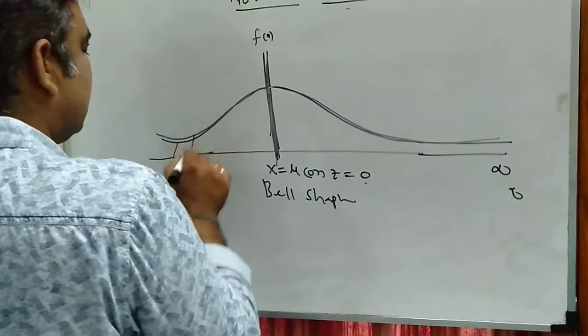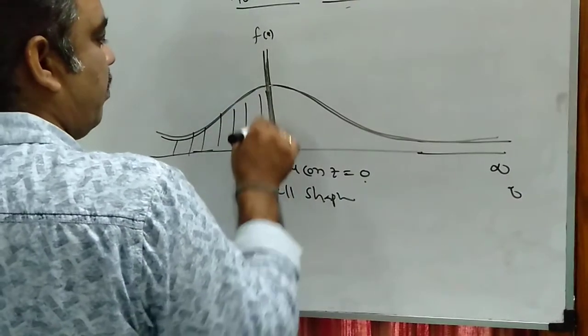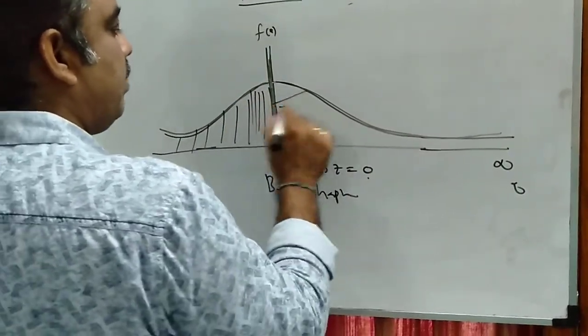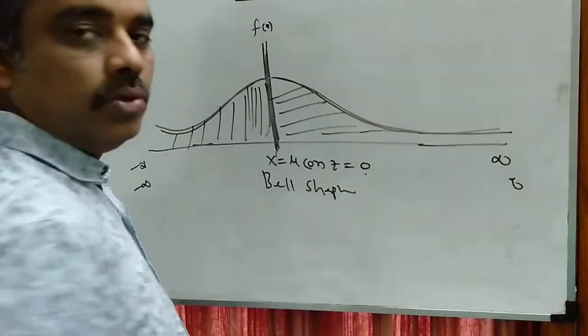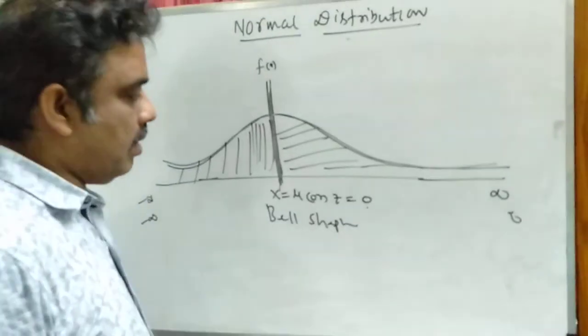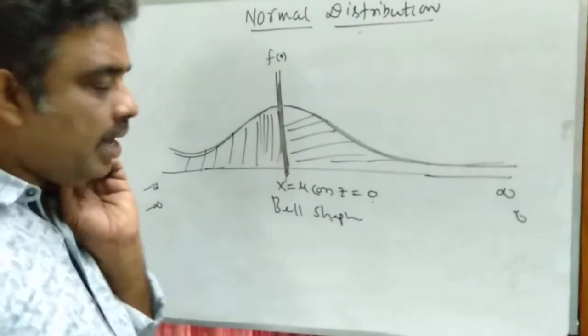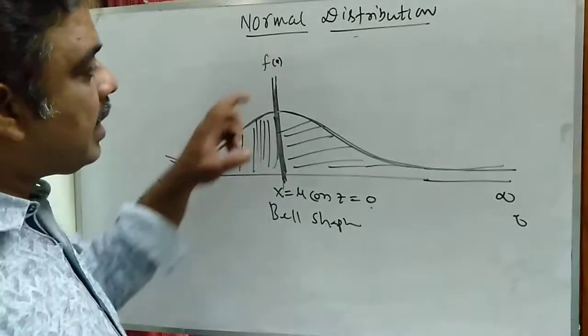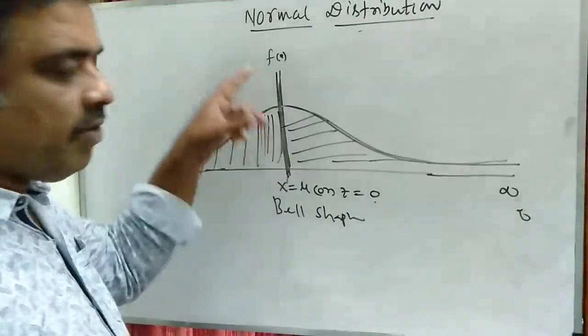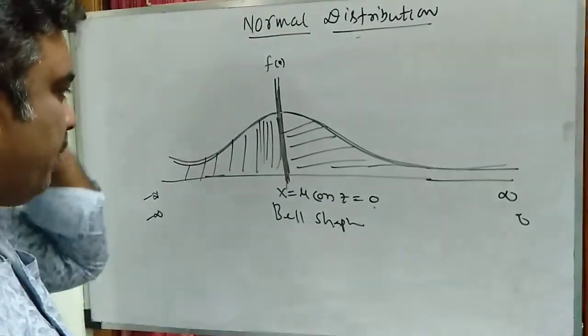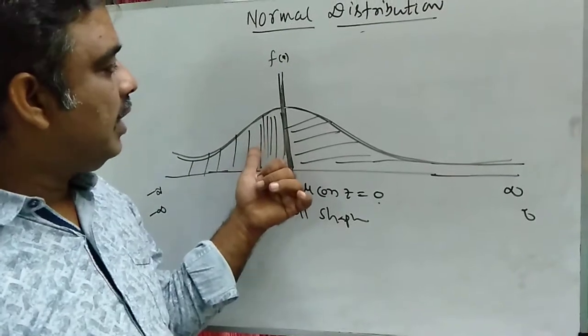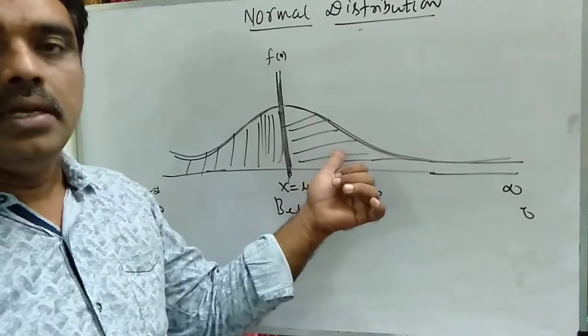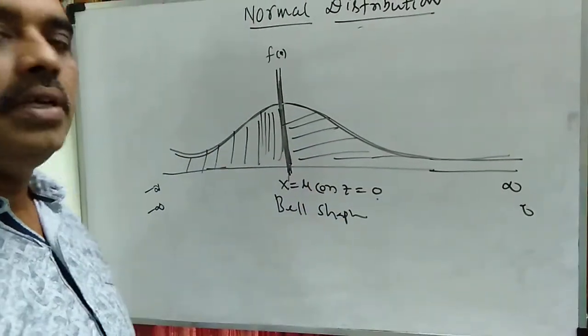That means the same area we have on the left side, we will get on the right side also of the distribution curve. So the curve is the bell-shaped curve, and the curve is symmetrical about this y axis or f of x, and there exists the same area to the left of the line y is equal to f of x and right of the line y is equal to f of x.